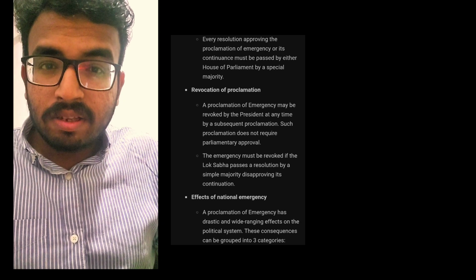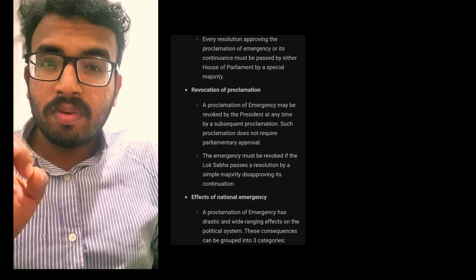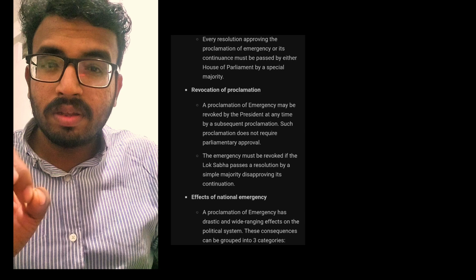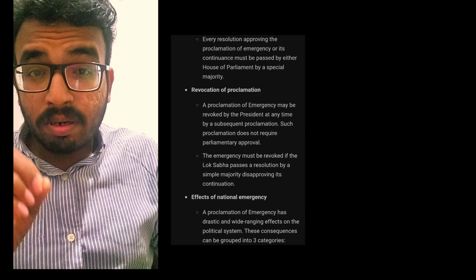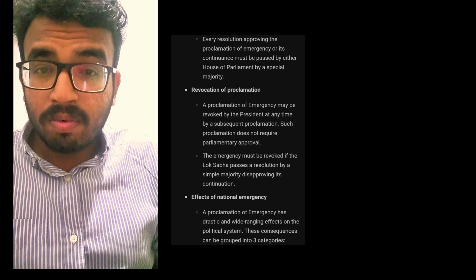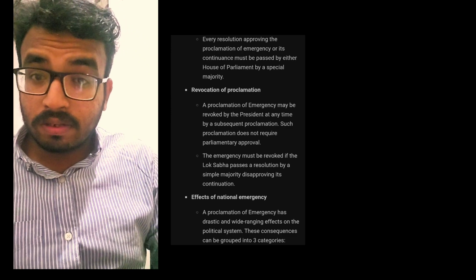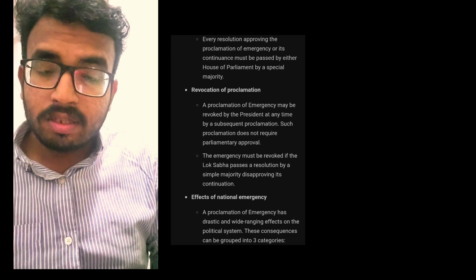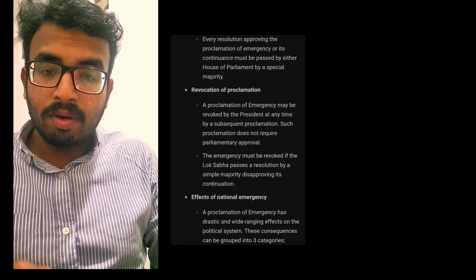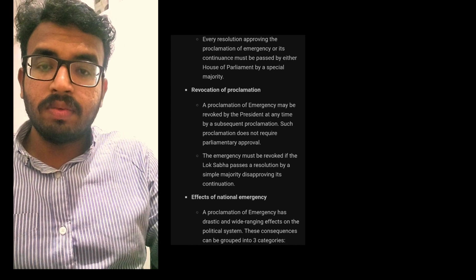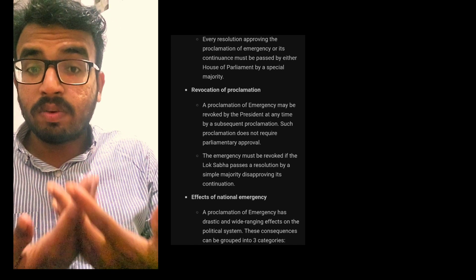This is an example to understand what a national emergency is.